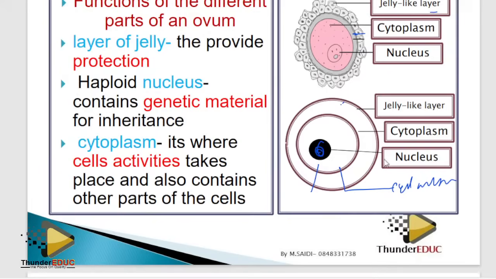Whenever they ask you about the adaptation of a nucleus, think about genetics, inheritance. That's it. Is it clear?